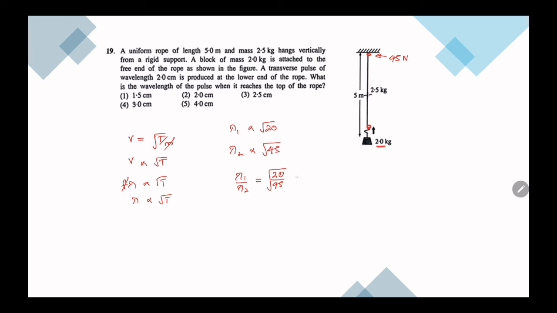I can divide this by 5, which is root of 4 over 9. Then lambda 1 over lambda 2 is 2 by 3. Lambda 1 is given as 2. Then lambda 2 is 3 lambda 1 divided by 2, so it's 3 centimeters. Fourth answer.